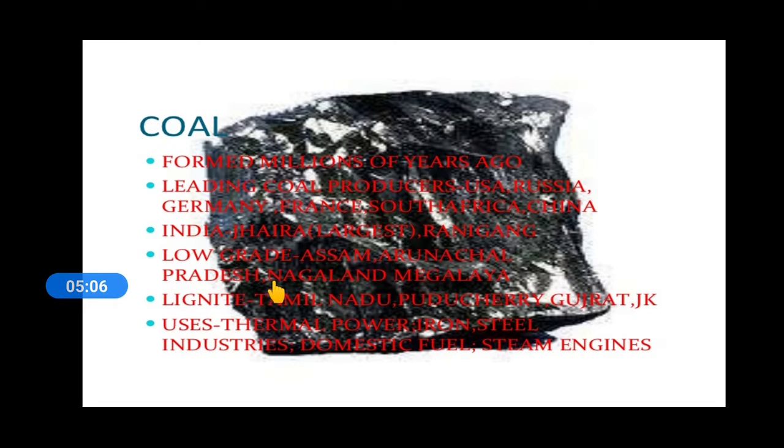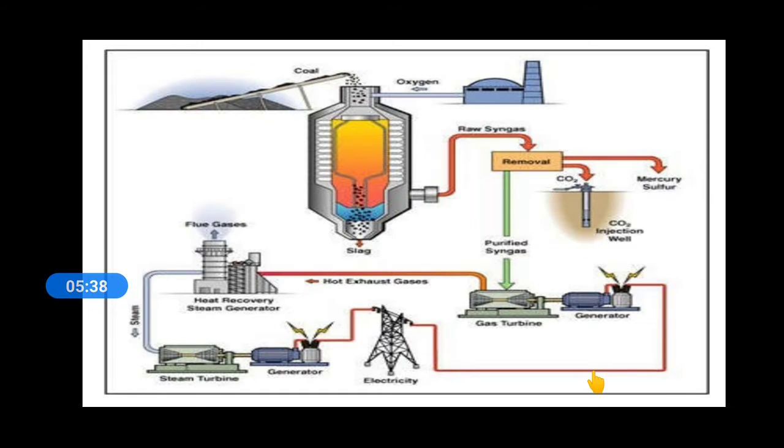We have seen low grade minerals and high grade minerals. So where is the low grade coal available? Assam, Arunachal Pradesh, Nagaland and Meghalaya. Lignite is another form of coal that is found in Tamil Nadu, Puducherry, Gujarat and Jammu and Kashmir. It is used for thermal power, in iron and steel industries, as a domestic fuel, or in steam engines. You can see here the process being done in an industry where the coal is being used to generate electricity. Have a look at it.